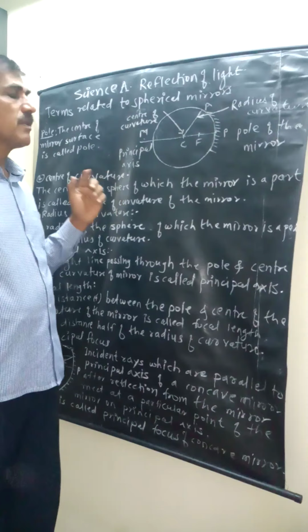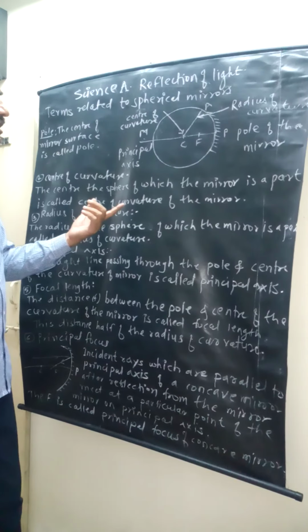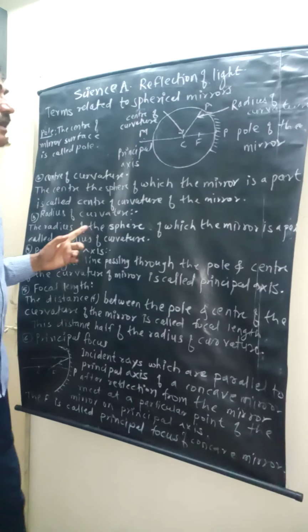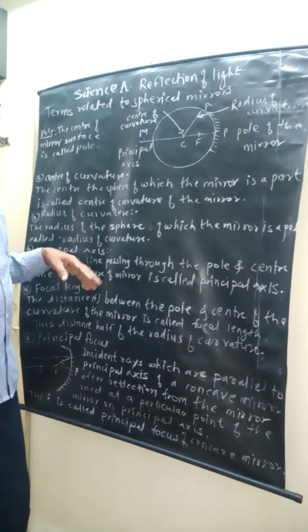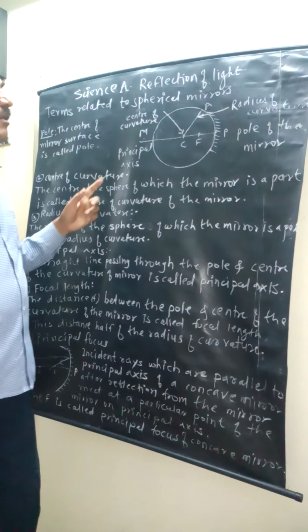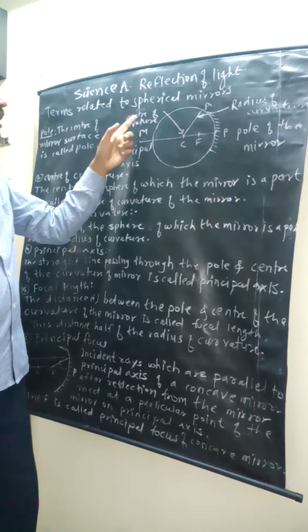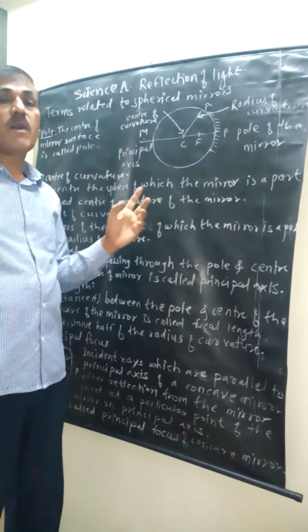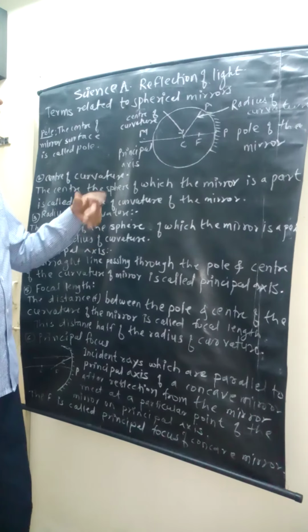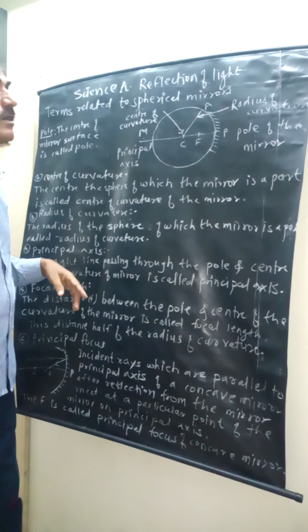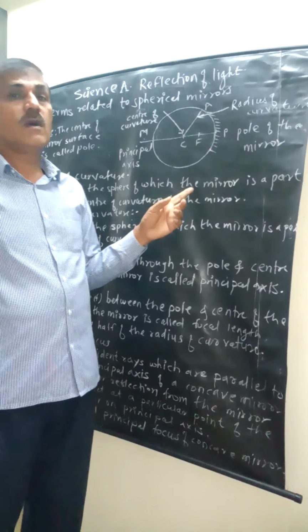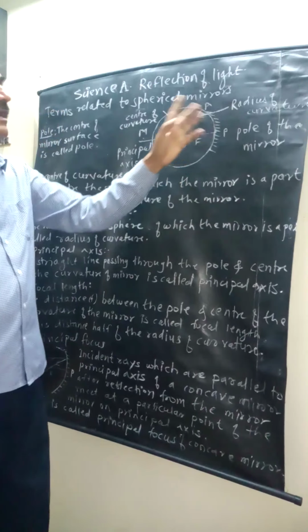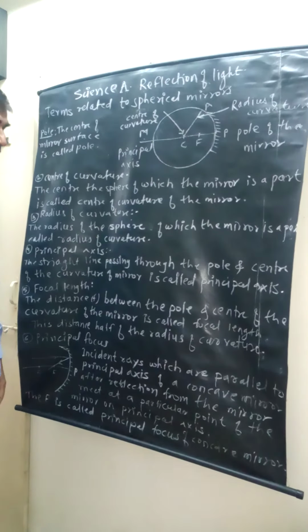Here we say center of the sphere. What do we say here? The radius of the sphere of which the mirror is a part is called the radius of curvature. And for center of curvature, what do we say? The center of the sphere of which the mirror is a part is called the center of curvature, and the radius of the sphere of which a mirror is a part is called the radius of curvature.